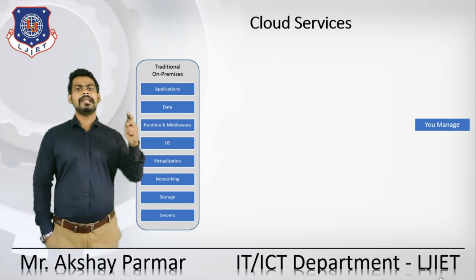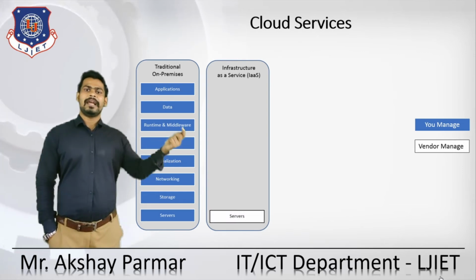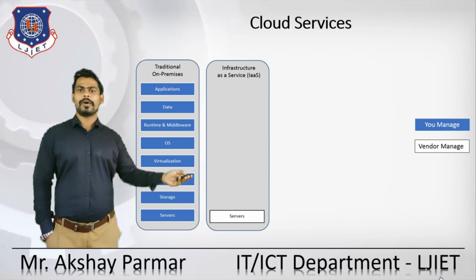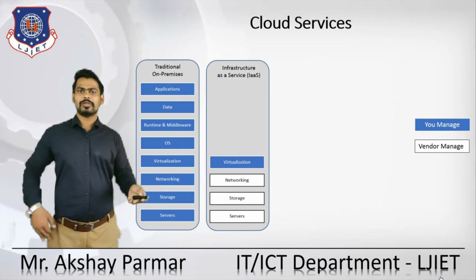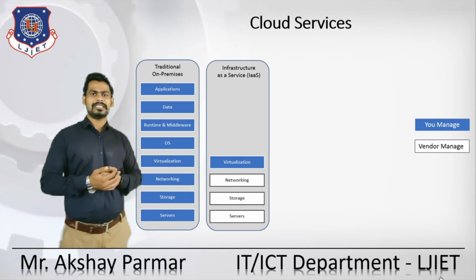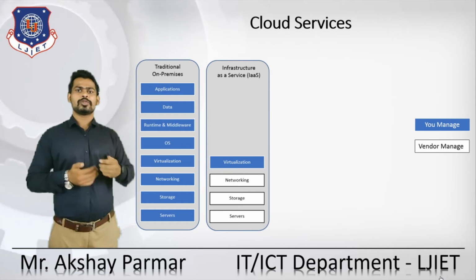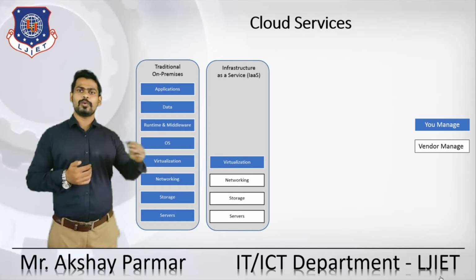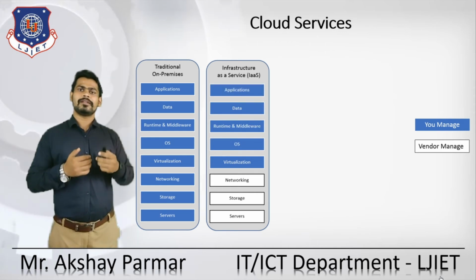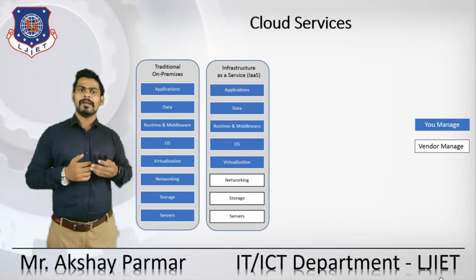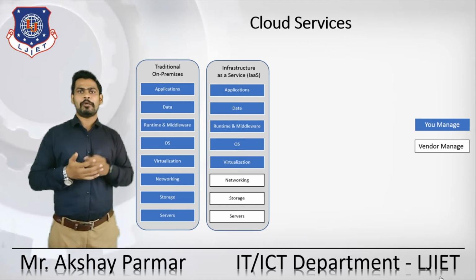So that is an example of the local system. But what if you are using an infrastructure of anything? At that time you do not need to worry about the servers, storage, and networking. So you are using an infrastructure of the cloud. We only need to worry about the virtualization, OS, runtime, data, and application. Here you are managing all those things, but the vendor is managing the basic infrastructure such as server, storage, and the networking.